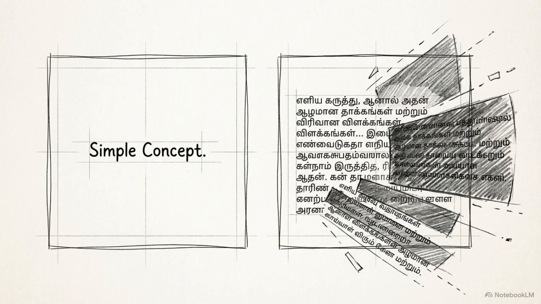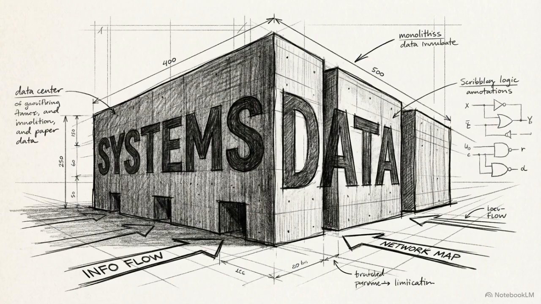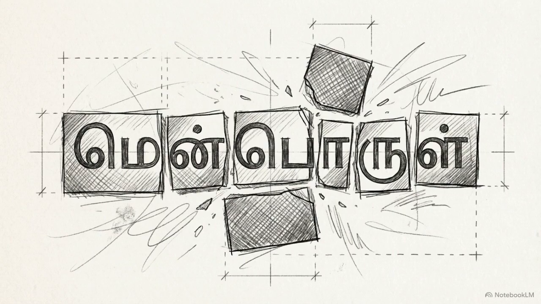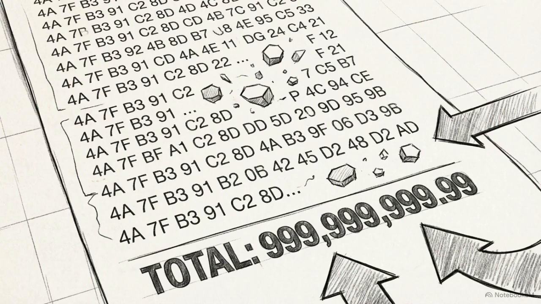The structural flaws of BPE also extend to global linguistics, creating an economic and computational disparity known as the multilingual token tax. Because frontier models are trained on corpora heavily dominated by English, the algorithm allocates the vast majority of its finite vocabulary slots to English stems and morphemes. Underrepresented languages and non-Latin scripts rarely possess whole word tokens. The text is forced into highly fragmented byte sequences, instantly inflating latency and API pricing for non-English users.